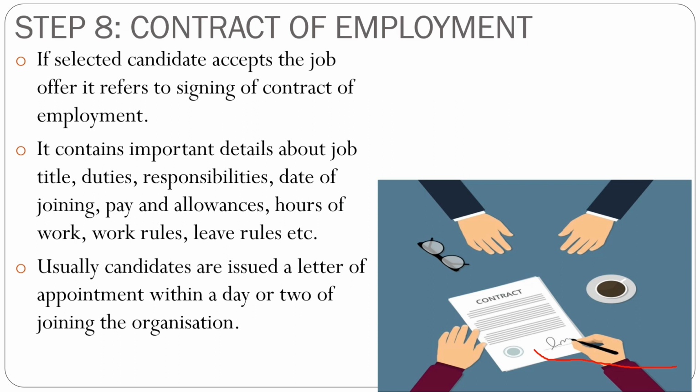Until now he was a candidate, but now that the job is accepted and the candidate signs the contract, the candidate is ready to take up the job and has become an employee of that organization. So if the selected candidate accepts the job, it refers to signing of the contract of employment. The contract of employment contains things like title, duties, responsibilities, what the things are about the job, hours of work, work rules, leave rules, date of joining, salary, and what else will be given besides salary. Everything is specified in that.